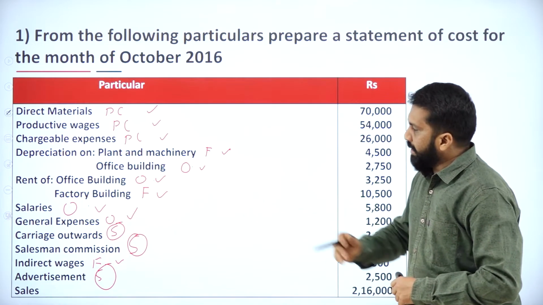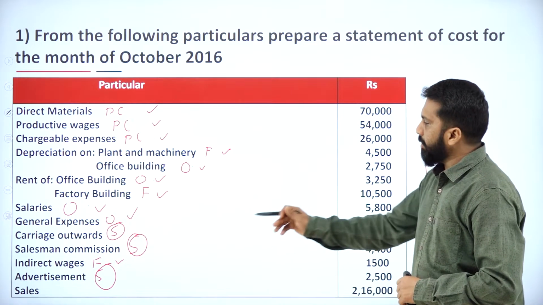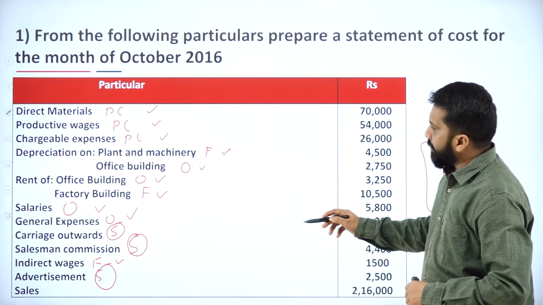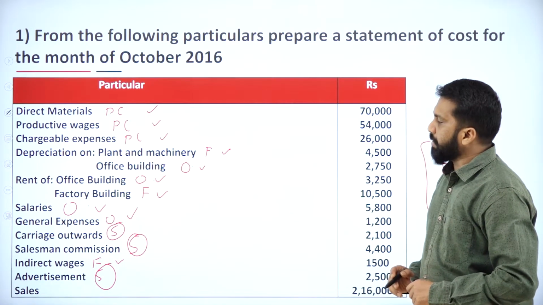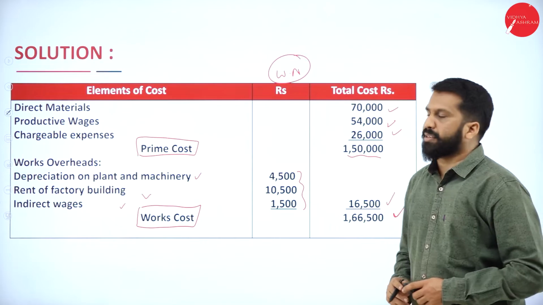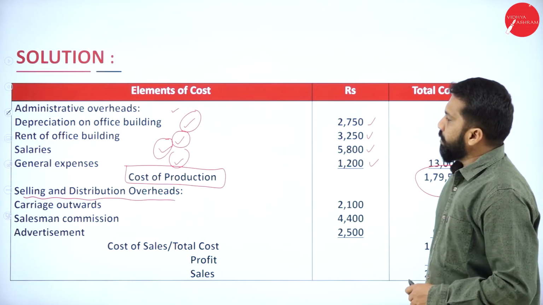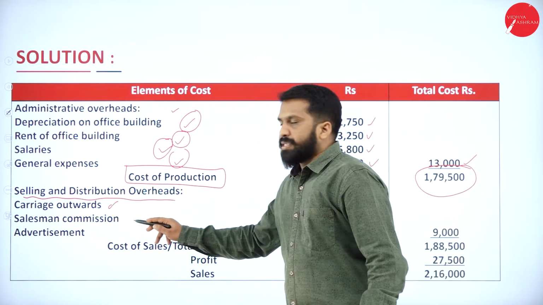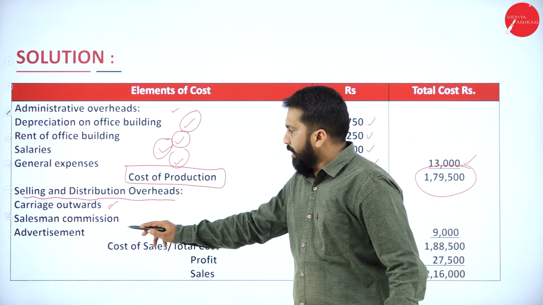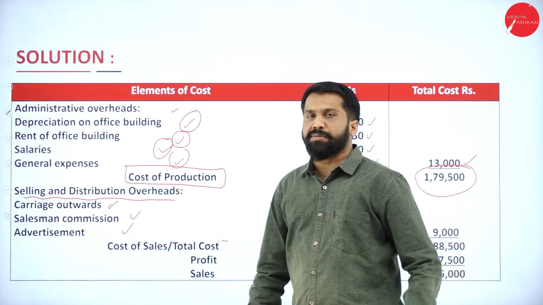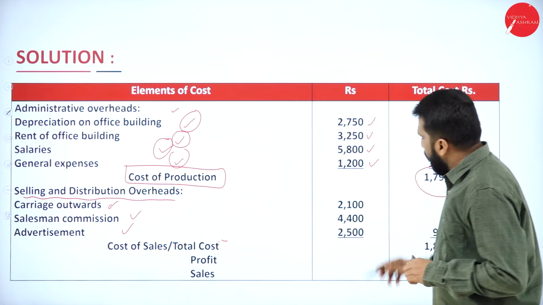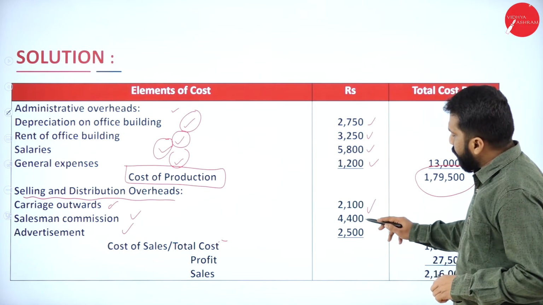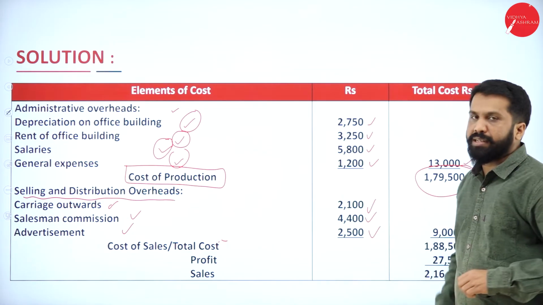Now, selling and distribution overhead we are taking. First one, your carriage outward, your salesman commission and advertisement. Total we have 3. 2,100, 4,400, 2,500.